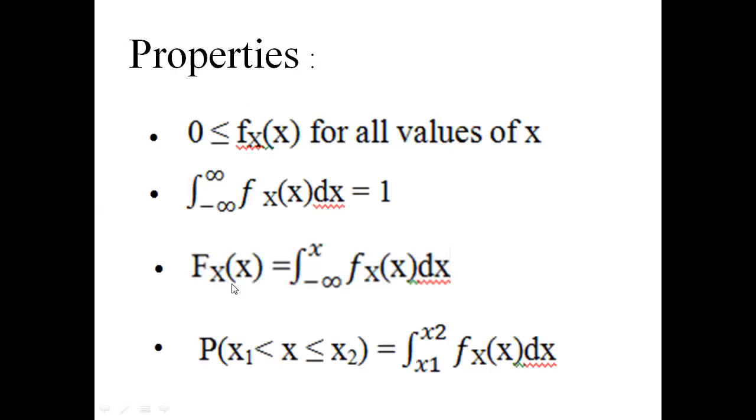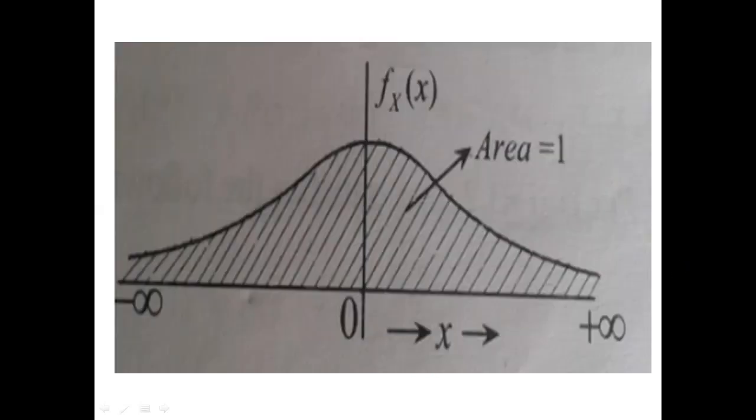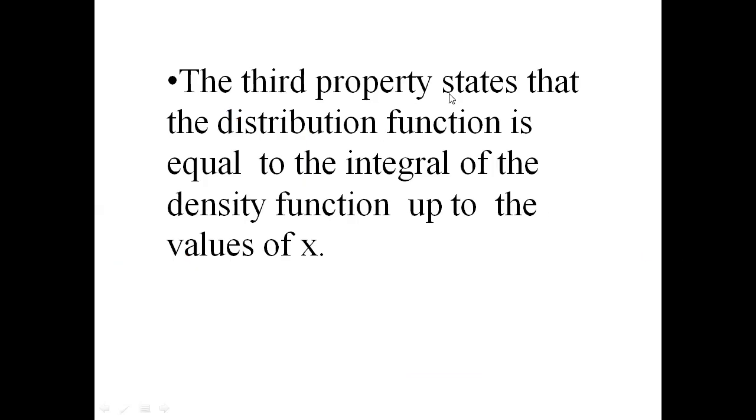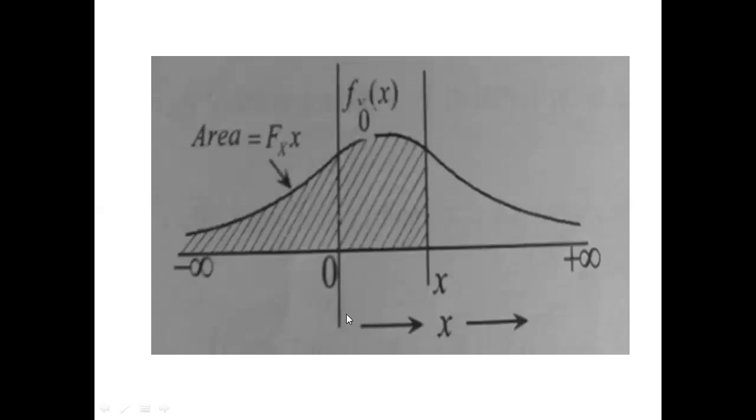What is the third property? Capital Fx of x, that means the distribution function, is equal to the area under the density function in the range from minus infinity to x. So the third property states that the distribution function is equal to the integral of the density function up to the value of x.